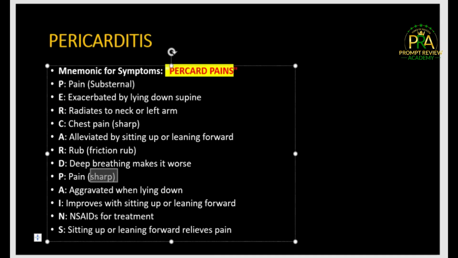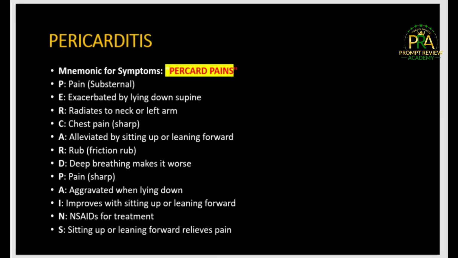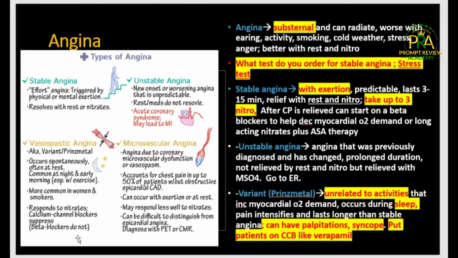Very important. Then another important thing is angina. Angina is high yield in the exam. And the angina, you must know we have three types of angina. So what is angina? Angina, you can just say is a chest pain.